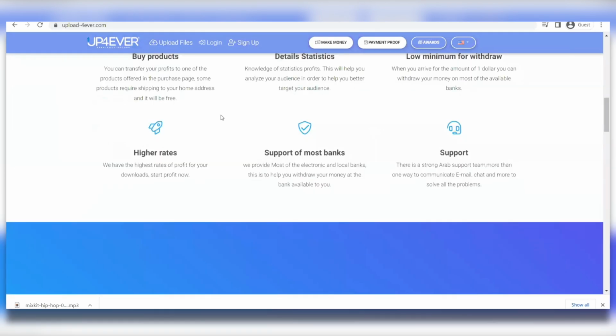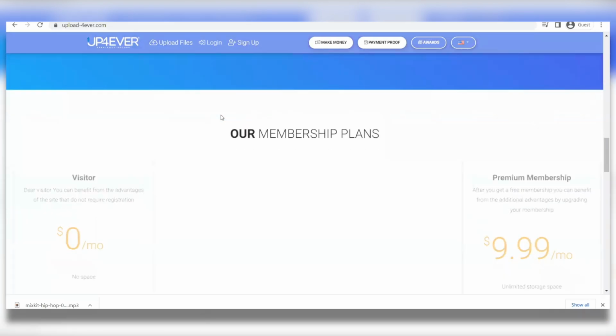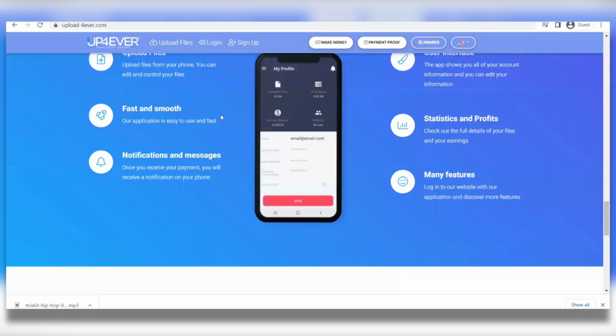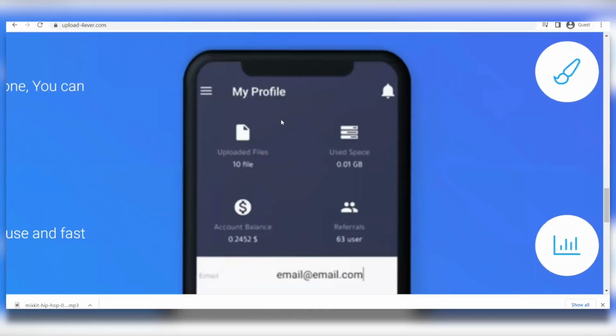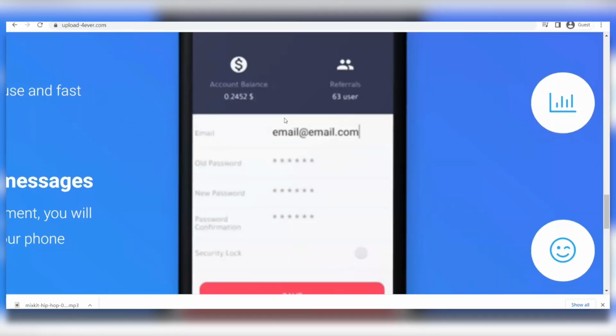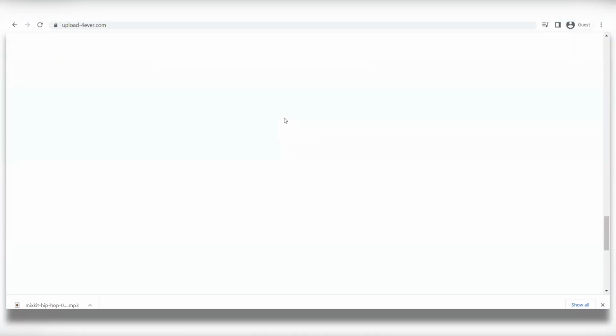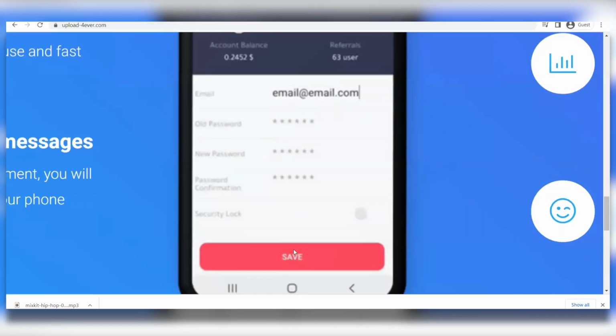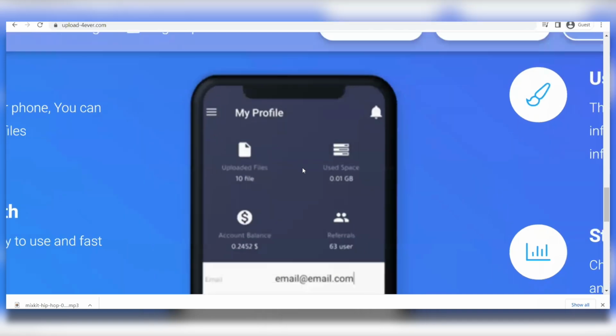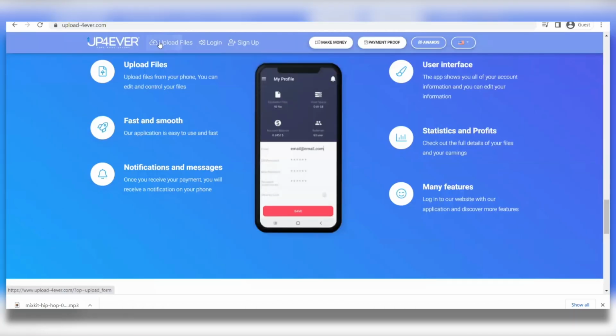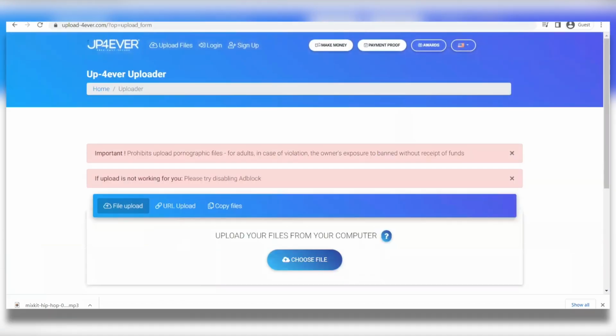Now, this is a completely brand new account, and I am going to show you step by step how you can set it up so that you can make easy and effortless earnings like the ones we had just shown you. By the way, make sure to click on the payment details tab and finish setting up your desired payment option. And as soon as you've done that, you can choose the appropriate category and click on save. And now let's go on to the left side of this page and then click on upload files. And on this page is where we can actually start uploading the music files that we had just downloaded earlier into the website. But before you actually start uploading, you have to make sure that you read the warnings at the top of the page.